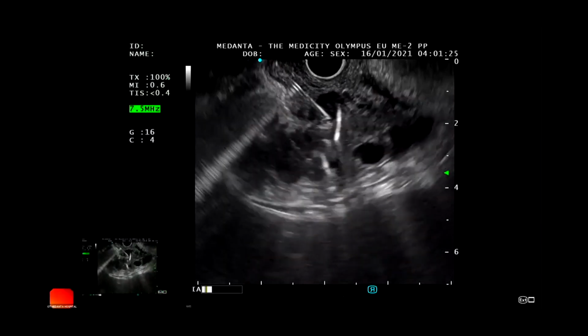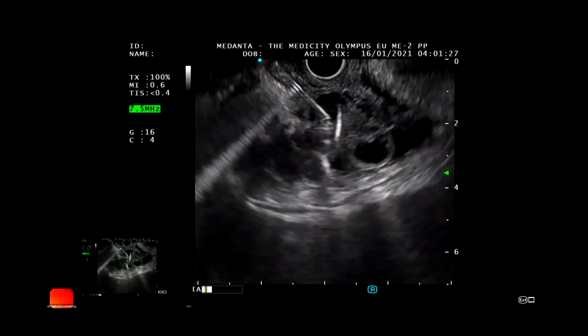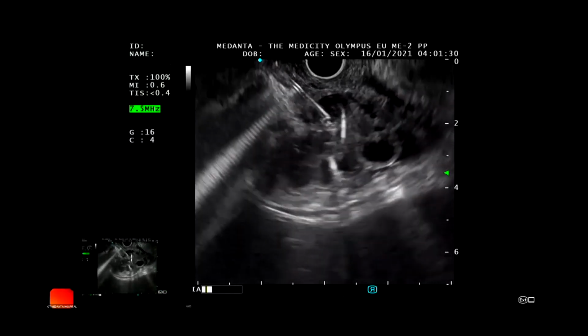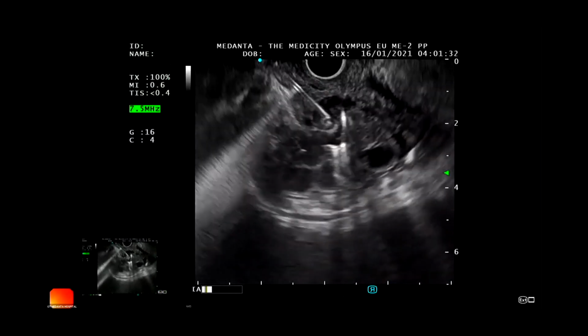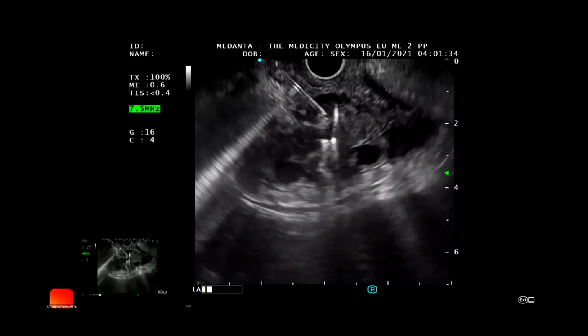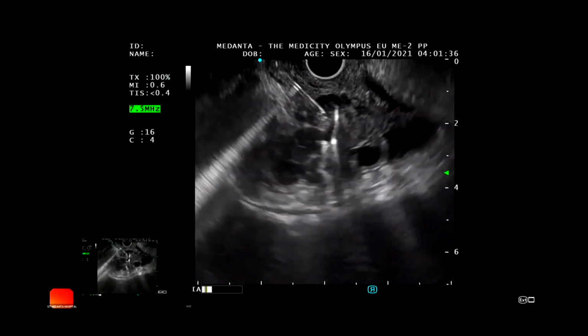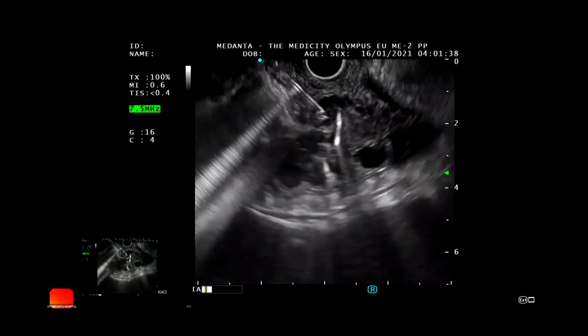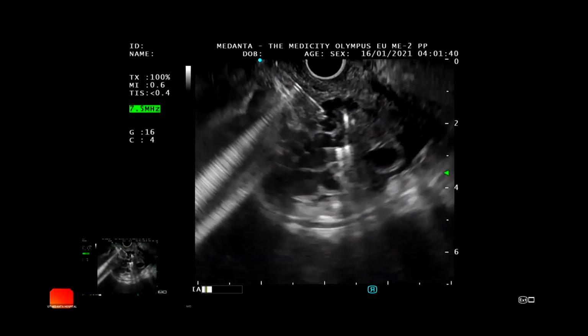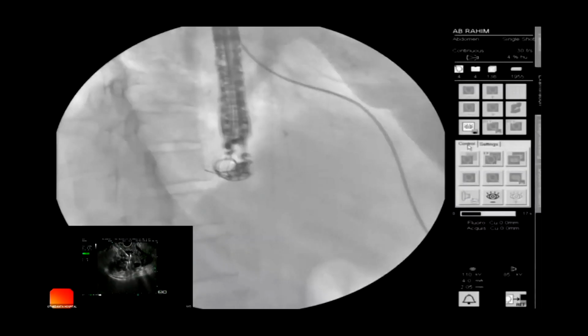Now this is the third coil I have introduced, and if you can visualize my. Can you show the fluoro? Is fluoro visible? No, the images are not. Now we have the EUS image. Yeah, the third.